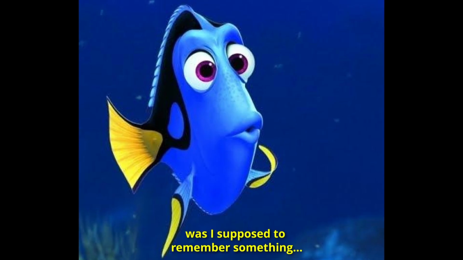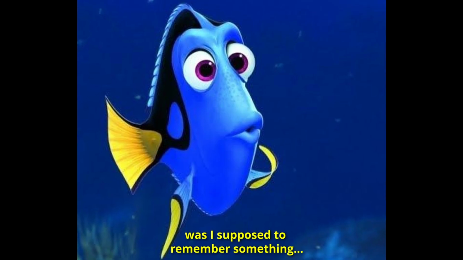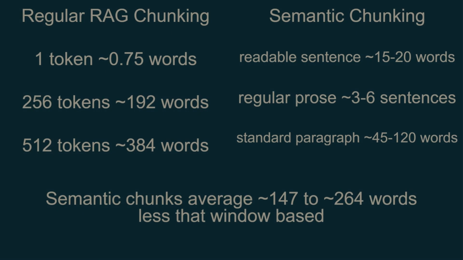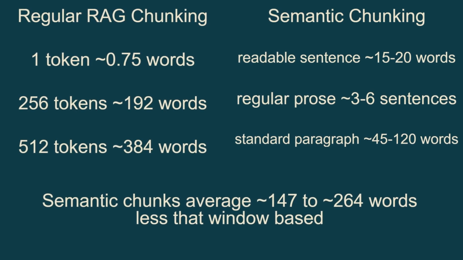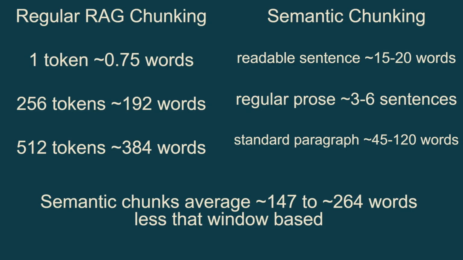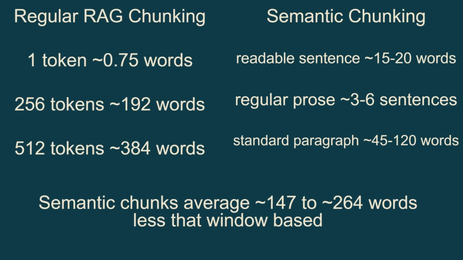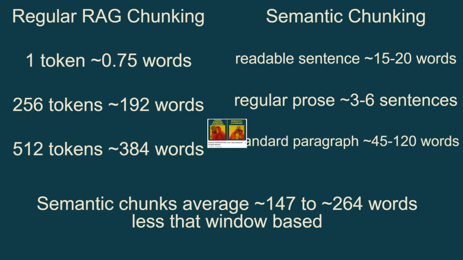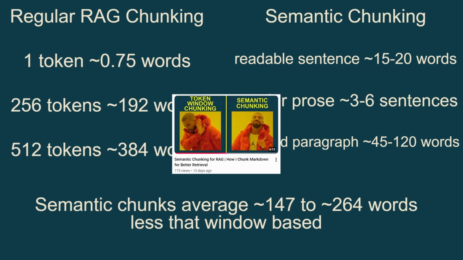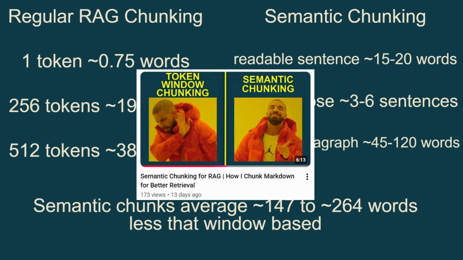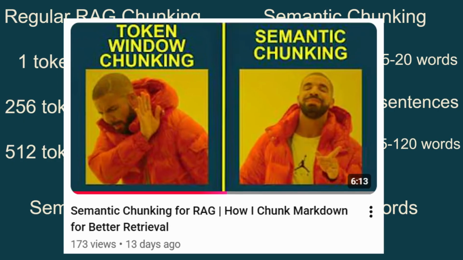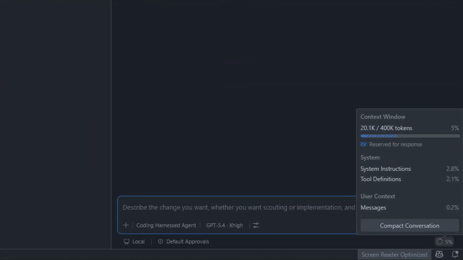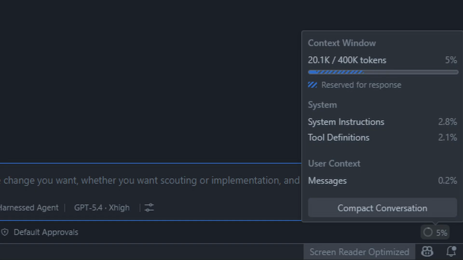Rather, they have a bounded inference capacity called a context window. Context windows are measured in tokens. In my last video, I go over exactly what tokens are, and that can give a little bit of background on how they would contribute to a context window or memory in this case. If you're interested in checking that out, hopefully I'll remember to put a link in the description as well. Here in VS Code, you can watch this little circle fill up as the agent processes information.